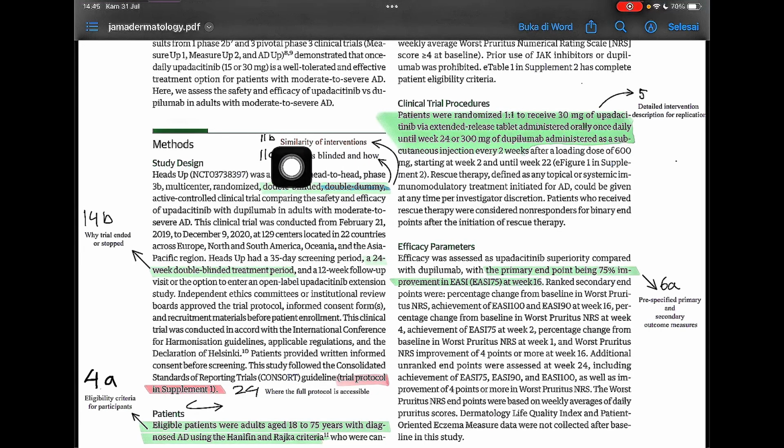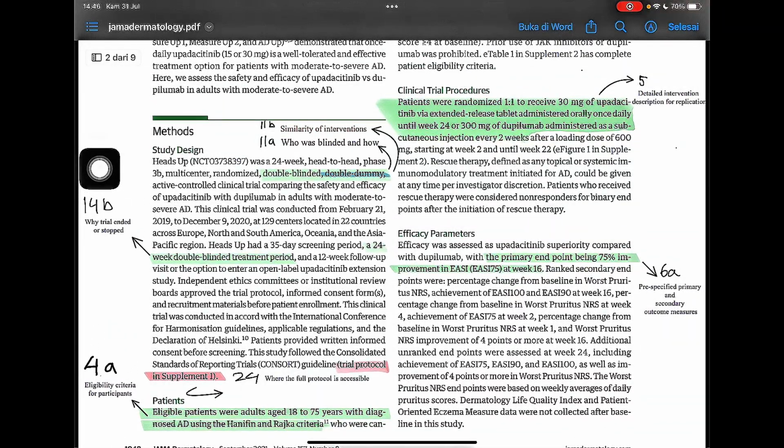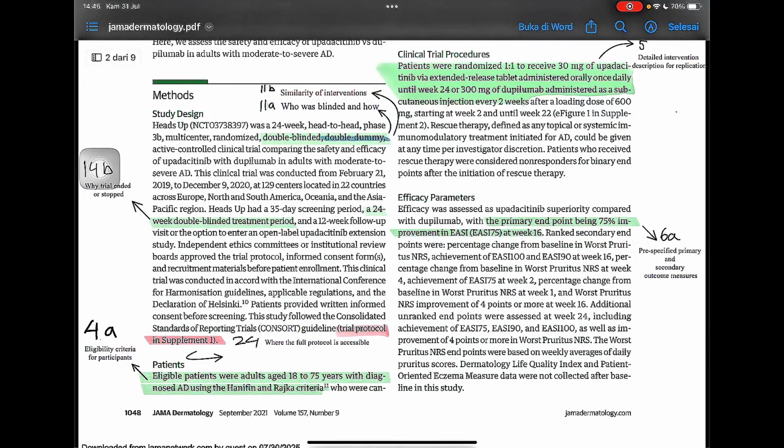In 11B, double dummy is similarity of intervention. And 14B, the 24-week double-blinded treatment period. It is why the trial ended or stopped.